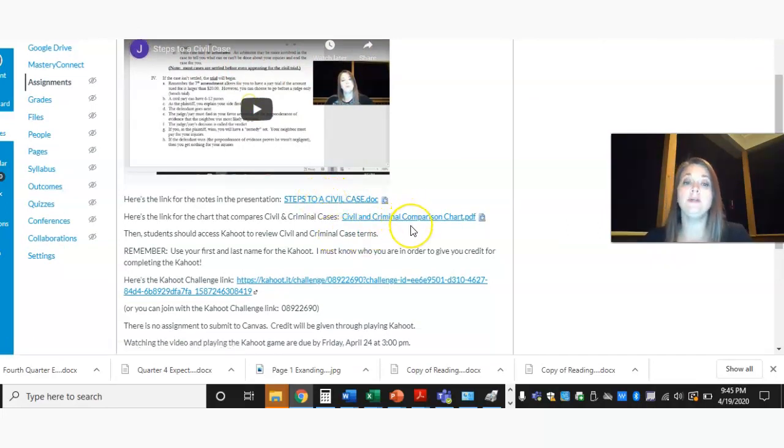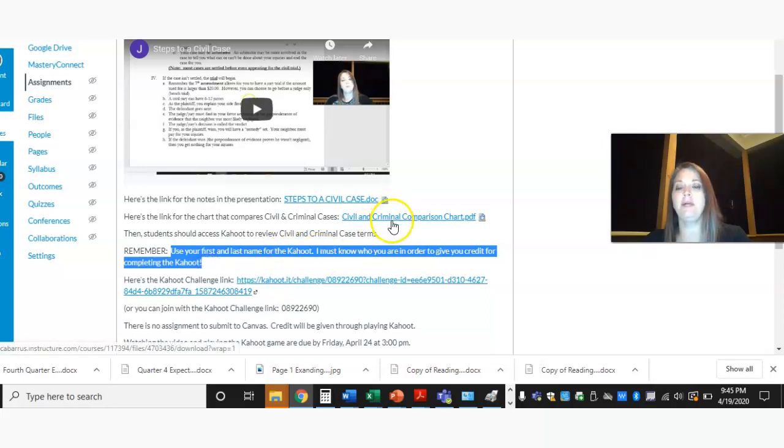I also have a really good civil and criminal comparison chart, so you can use that also as reference. Now remember, you gotta use your first and last name for the Kahoot. I don't know who Camo Fisher is. I don't know who Benny Boo Boo is. I'm sorry. Those are really fun names, but I have to be able to give you credit. So you have to use your first and your last name.